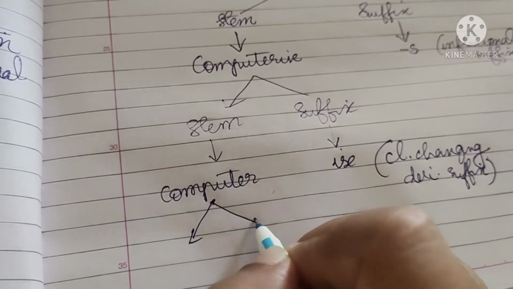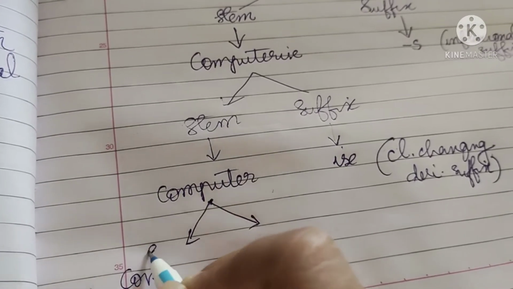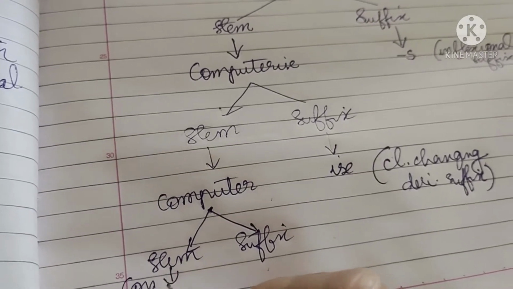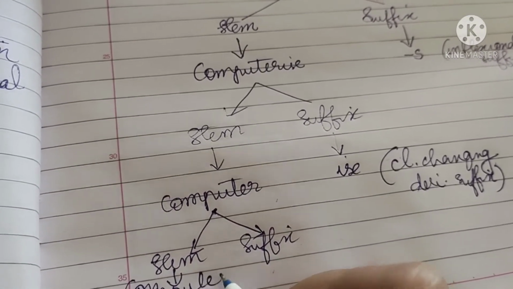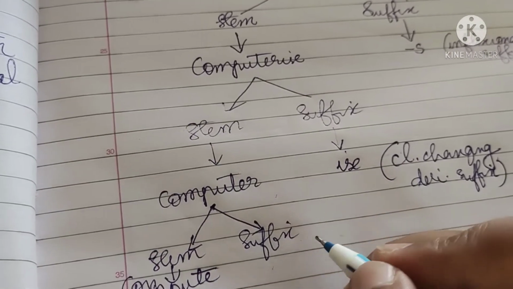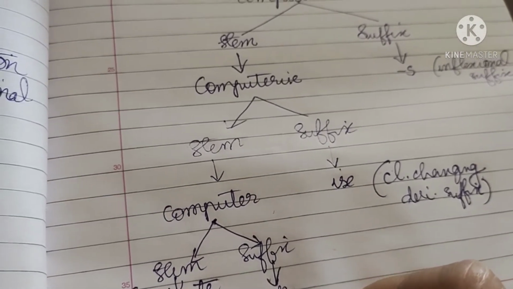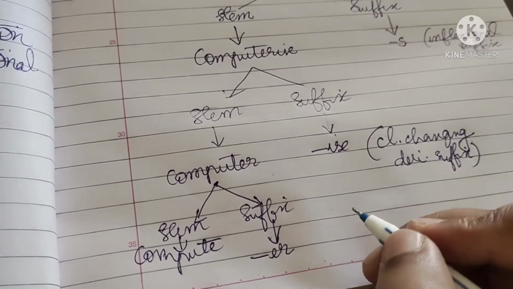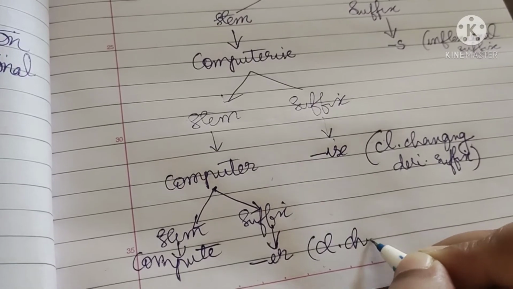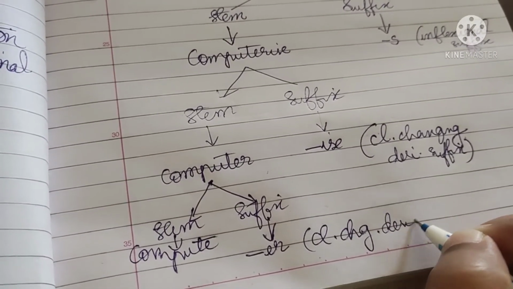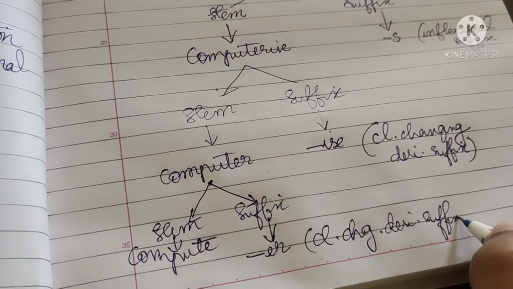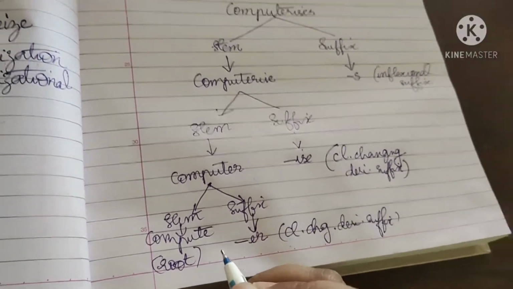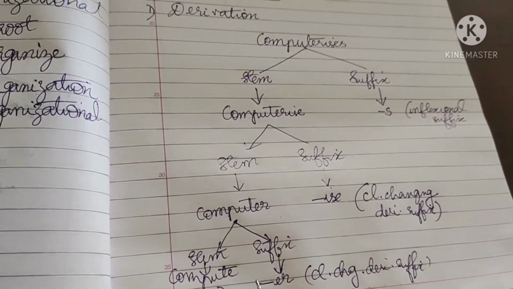Again, this computer we can also divide further. Computer is actually a noun, so it has a stem and a suffix. The stem is compute and the suffix is er. Er is also a class changing derivational suffix. Compute is the root word because we cannot divide it any further. So this is how the derivation process is done.